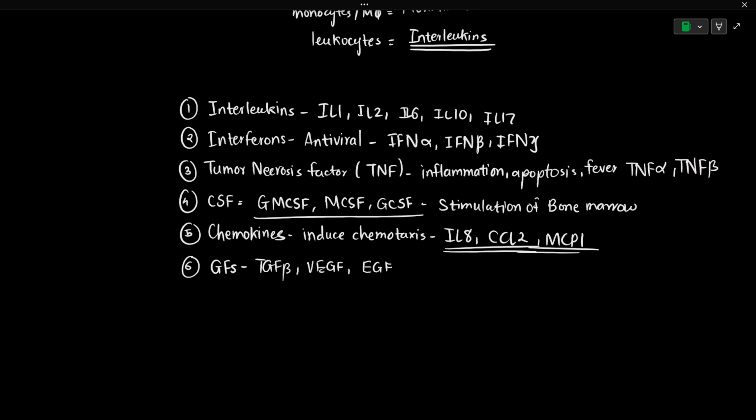I already told you there are cytokine receptors present on the cells. The cytokine receptors are high affinity receptors present on the target cells which bind to the cytokines, and once this ligand and receptor interaction occurs, it results in certain signaling cascades such as the JAK-STAT pathway.